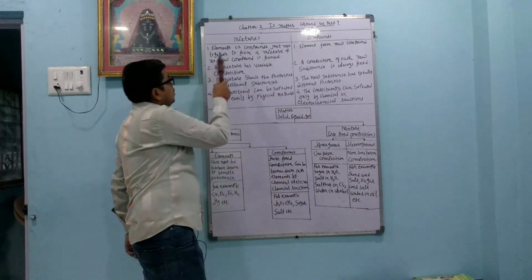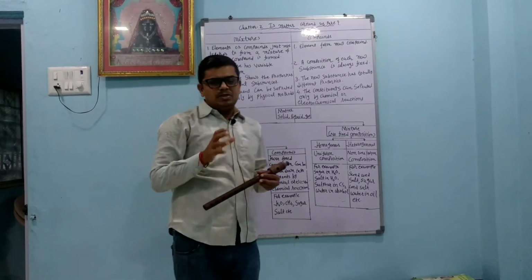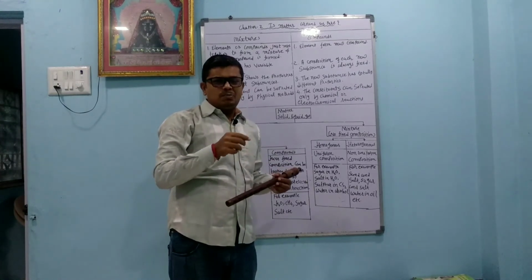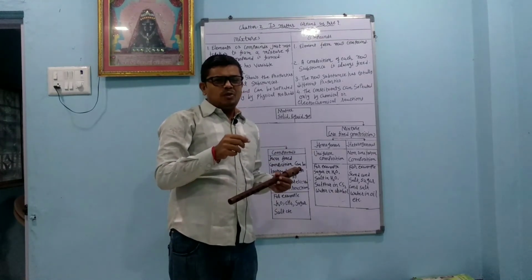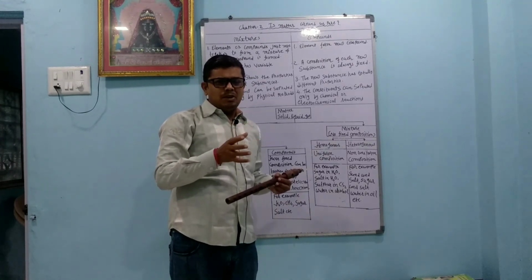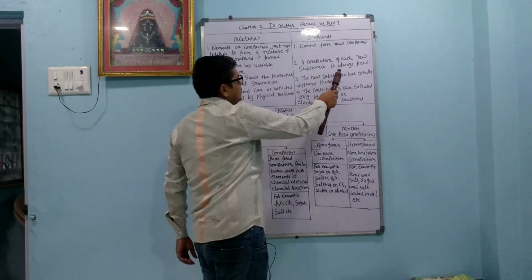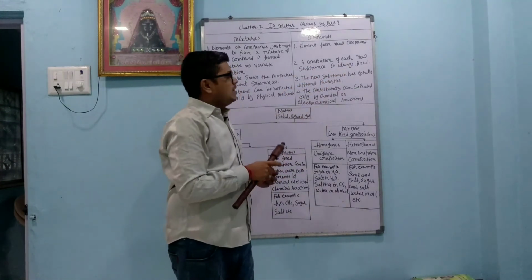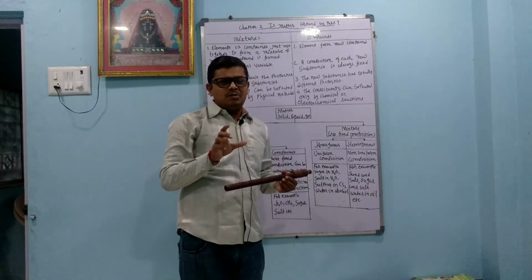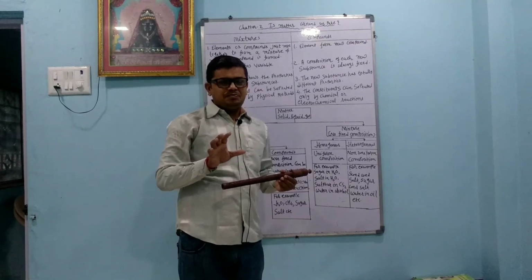A mixture has a variable composition. Like in 1 glass of water you can add 1 spoon of sugar, or in 1 glass of water you can add 2 spoons of sugar. So it is variable, it depends on you. The composition of a compound is always fixed, like Na is 1, Cl is 1, then it is NaCl. Water has 2 hydrogen and 1 oxygen.